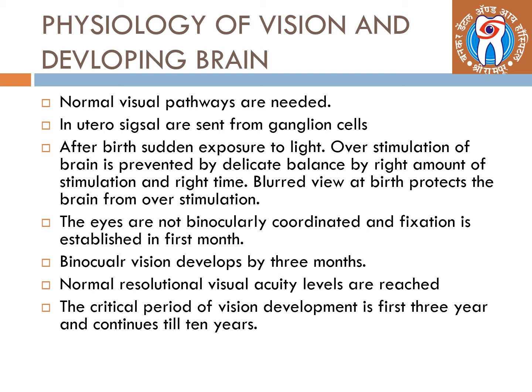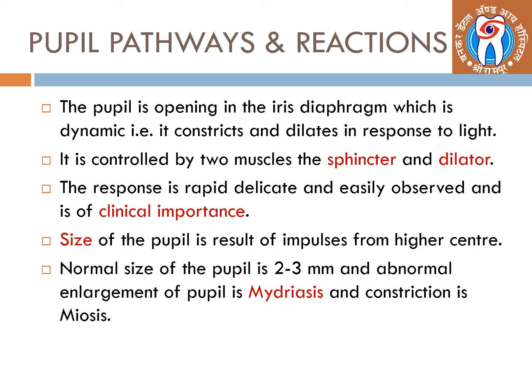The eyes are not binocularly coordinated, and fixation is established in the first month. Binocular vision develops by 3 months. Normal resolution visual acuity levels are reached after that. The critical period of the vision development is first 3 years and continues till 10 years of age.